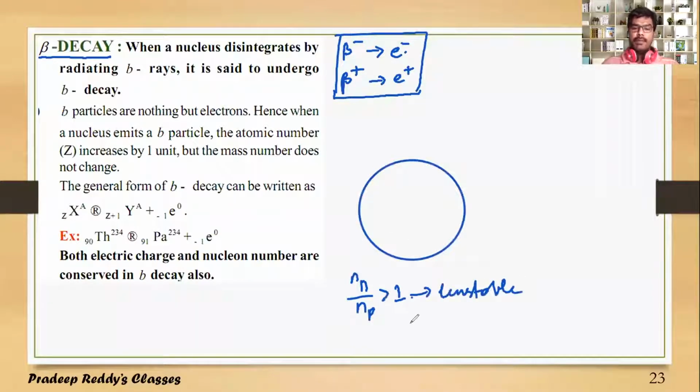Of course, the binding energy per nucleon is very low for such an unstable nucleus. Therefore, this nucleus will undergo self-disintegration.